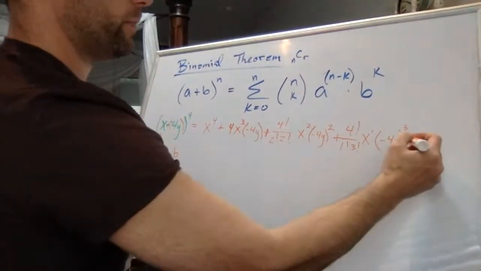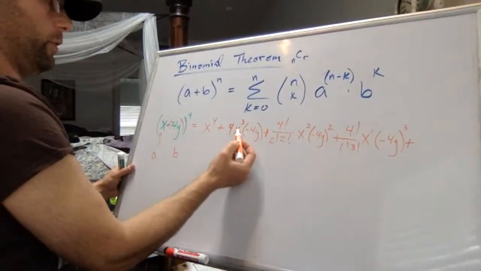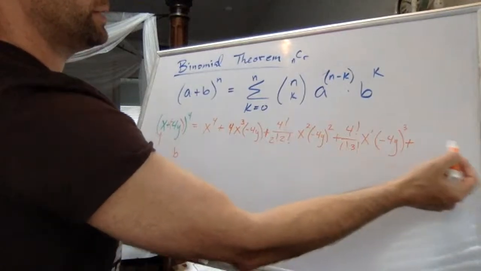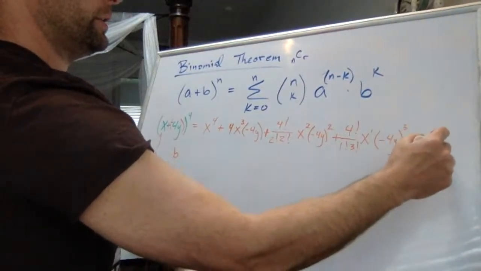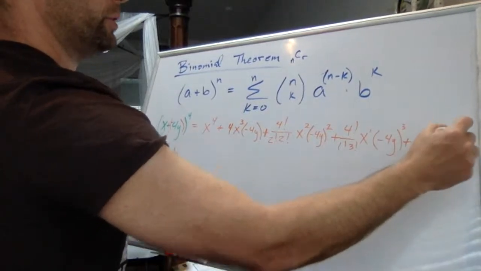We're almost there. Plus, well, x has gone from x to the fourth, x to the third, x to the second, x to the first. Now it's x to the 0. We're at the last thing, which is really just the b, the negative 4y, to that expansion power.